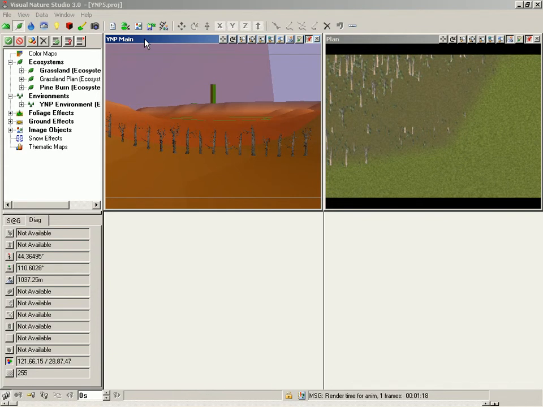There may be times when you want to see ecosystem foliage in real-time views. Because of the possible resource load involved, it's not recommended that you enable ecosystem real-time foliage without first changing the preferences.